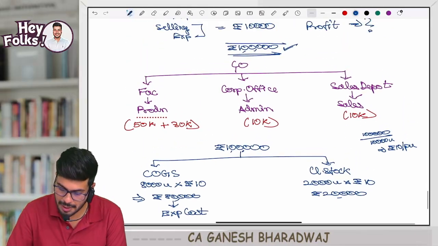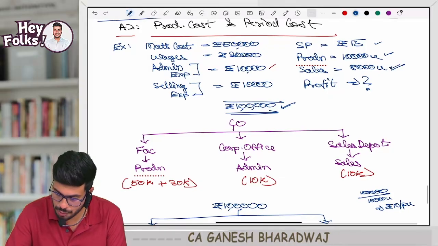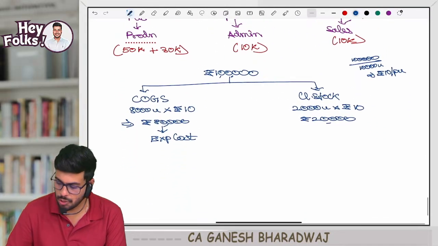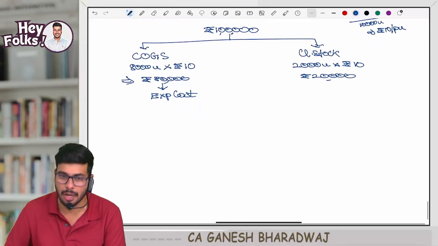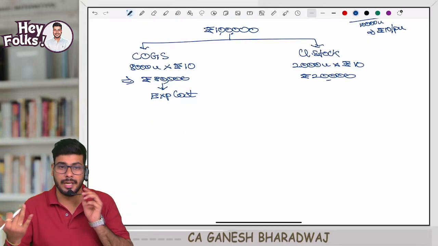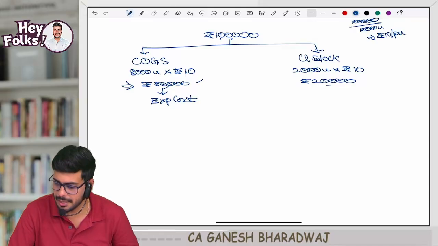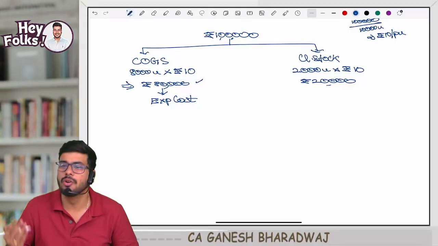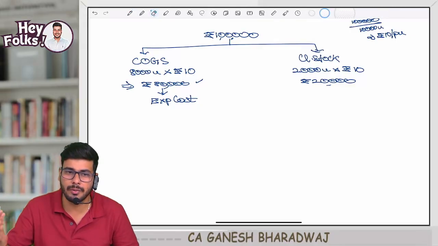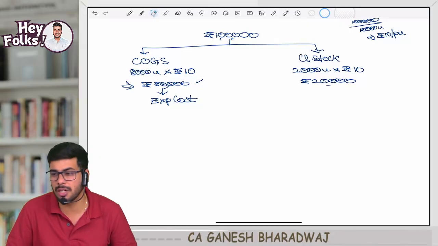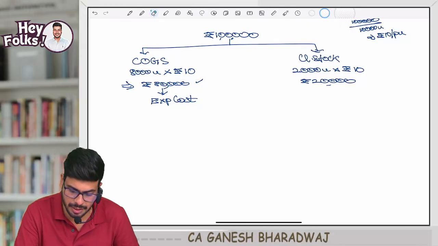So now what is my sales value? 8,000 units I have sold. Every unit I am selling at how much? 15 rupees. So 8,000 into 15, how much is that? 1,20,000 is my revenue. From that I will subtract how much expired cost? 80,000. If I do 1,20,000 minus 80,000, what is the profit I will get? 40,000 rupees is going to be my profit. Correct, guys? Are you all clear with this?